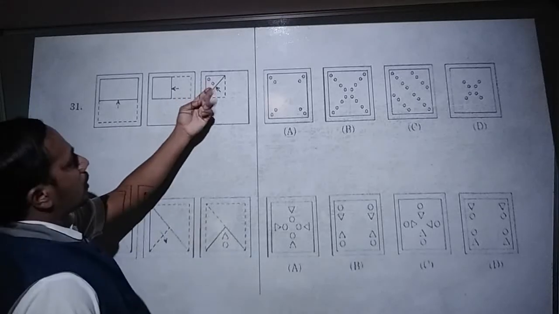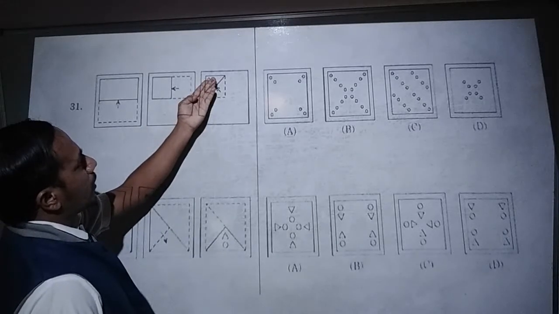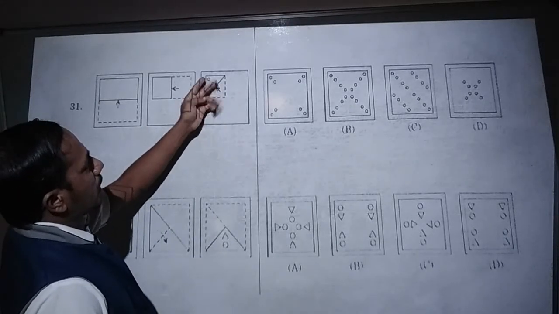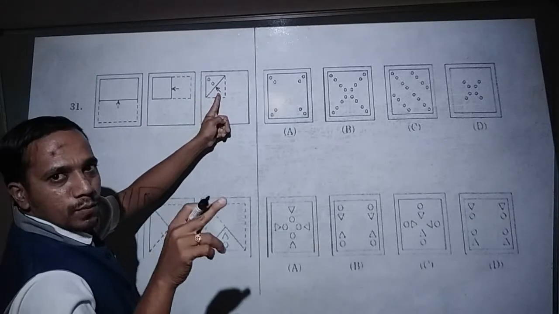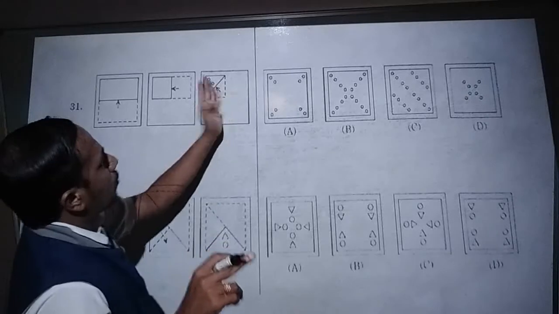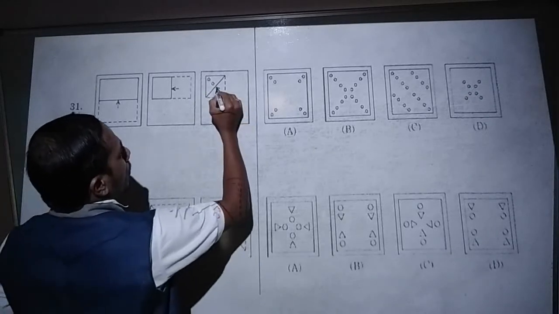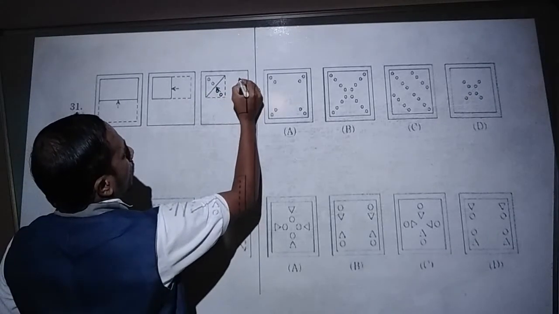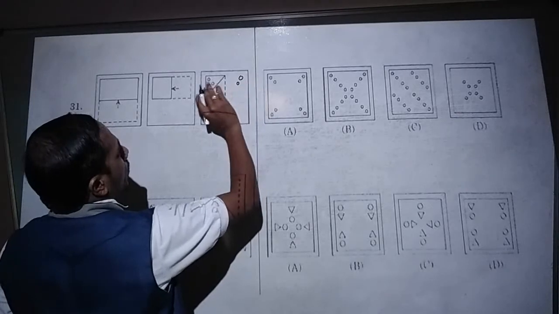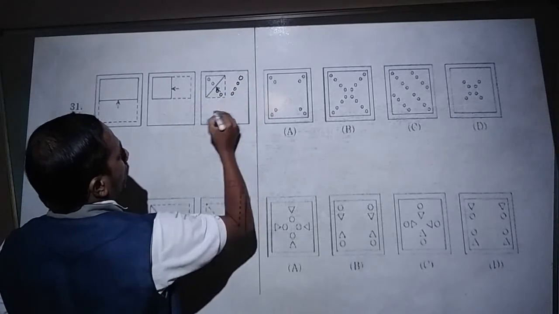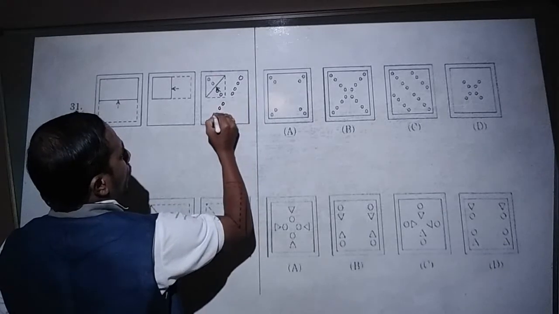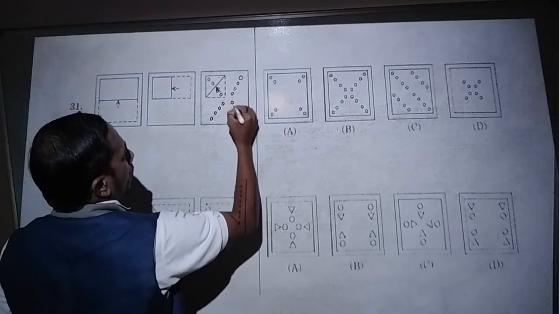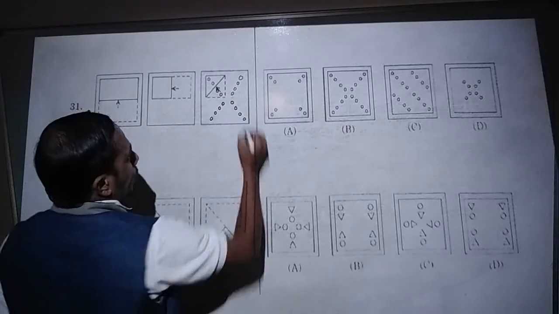Two zeros are drawn on the folded paper, which means if we open it like this, it will become 2 plus 2, 4 small circles. Once again they are opened like this. Here two dots will come, and this one will become 4 dots. And here also, if opened, 1, 2, 3, 4, here also 1, 2, 3, 4 dots.